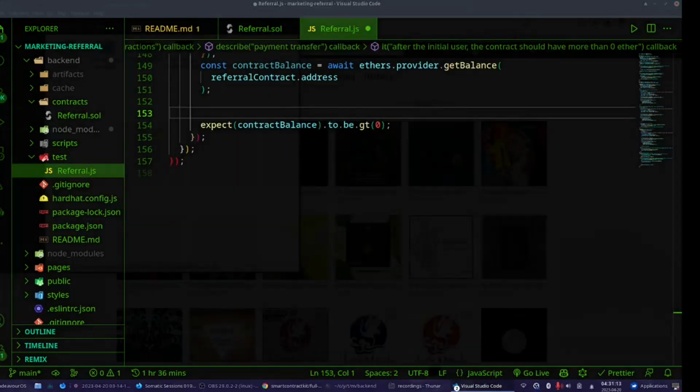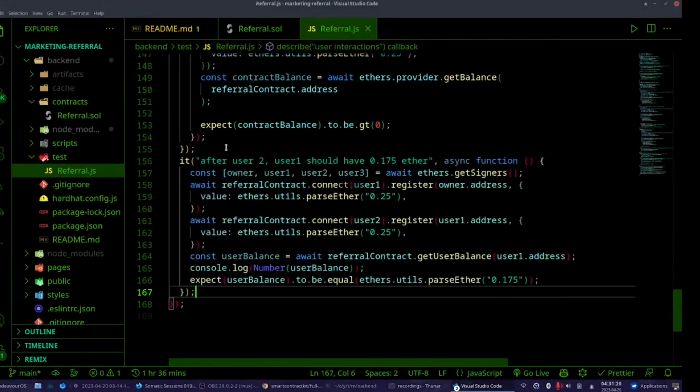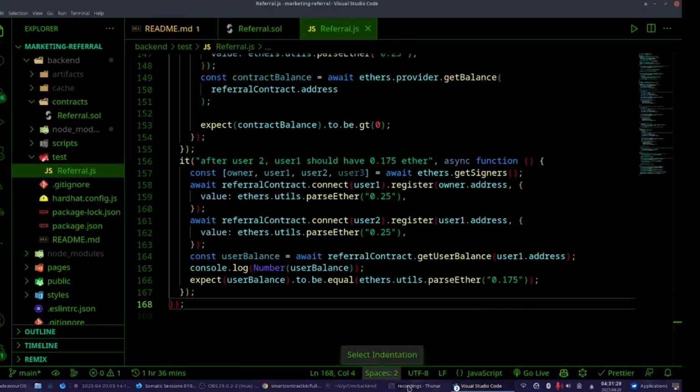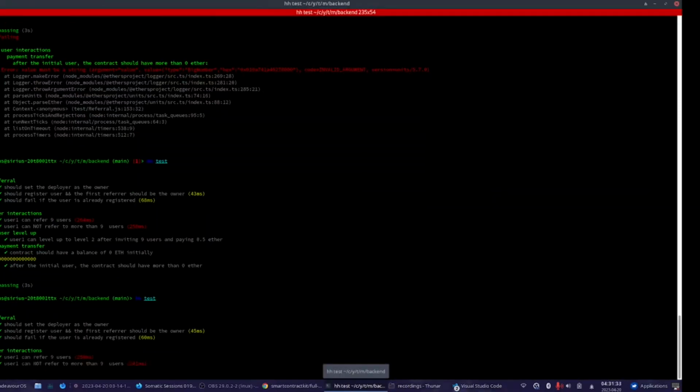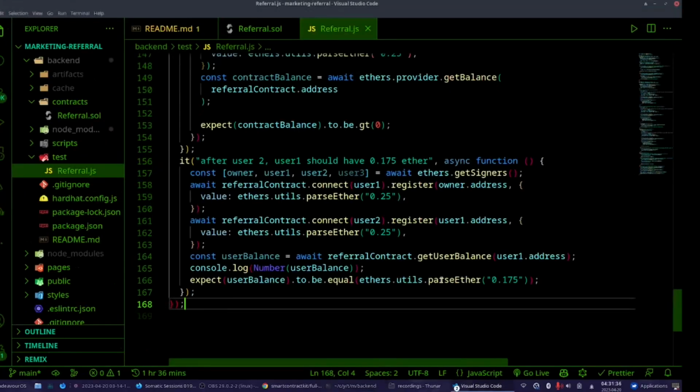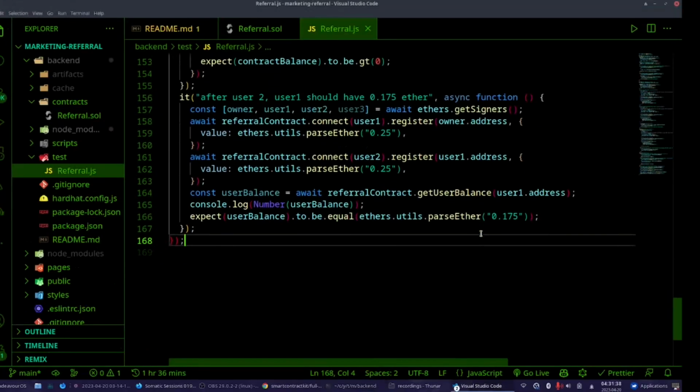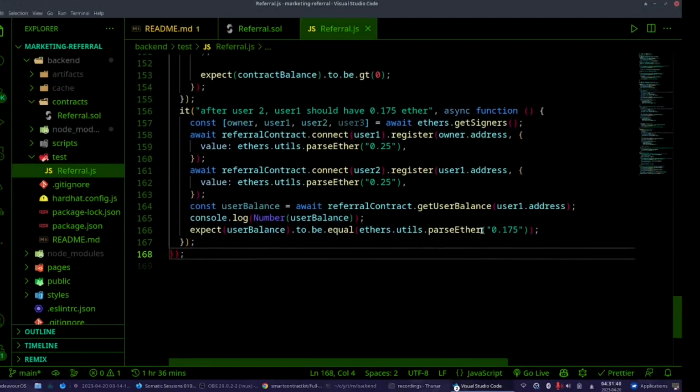Now, according to the math past Murat has done, after user 2, user 1 should have 0.175 Ether, because user 1 will get 70% of it, and this should be the correct number. Again, I just trust previous Murat. Here, what are we doing?